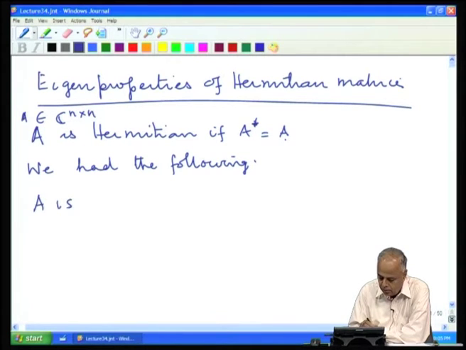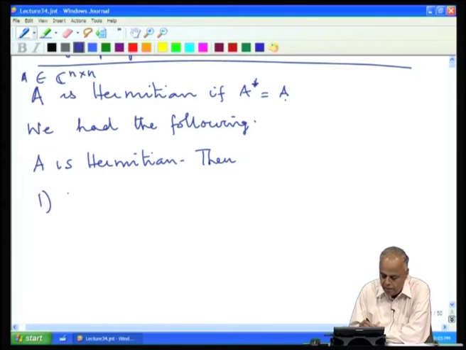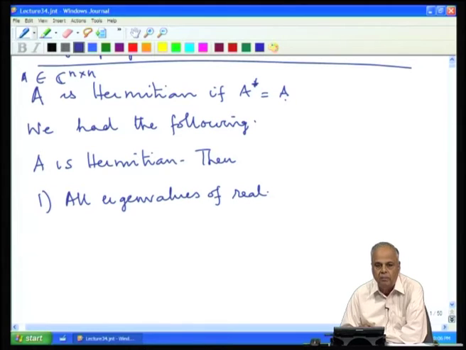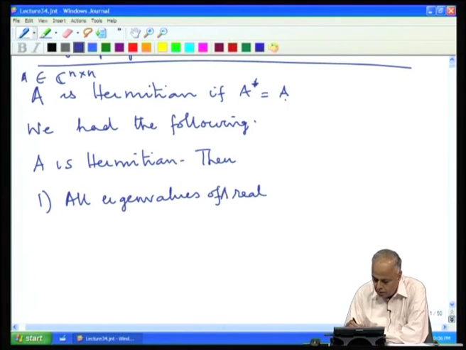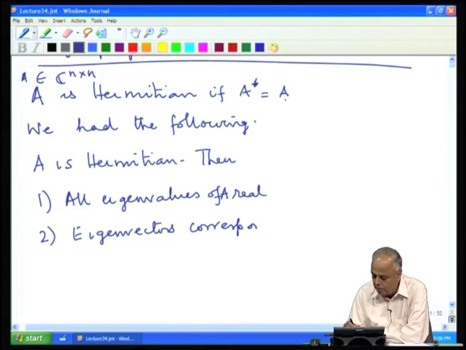If A is Hermitian, then we have 1, all eigenvalues of A are real. This is a very important property of Hermitian matrices. All the eigenvalues of A must be real. The second important property is that the eigenvectors corresponding to distinct eigenvalues are bound to be orthogonal.